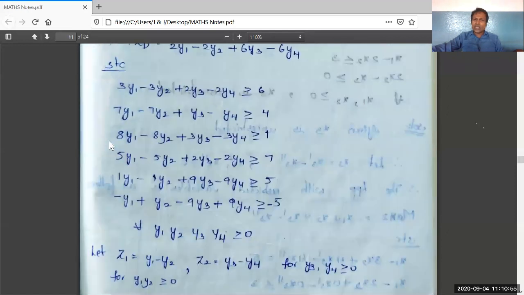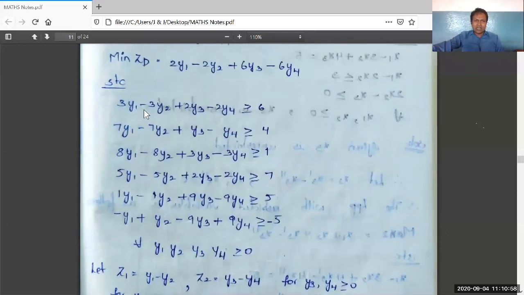Automatically you can clearly tell here that in the first constraint we can write this as 3z1 plus 2z2, 7z1 plus z2, 8z1 plus 3z2, 5z1 plus 2z2, z1 plus 9z2. See here, it is starting with a minus sign, therefore we'll write this as minus z1. Here also it is starting with a minus sign, so we'll write it as minus z2. The last constraint should be written very carefully. The last constraint should be this.